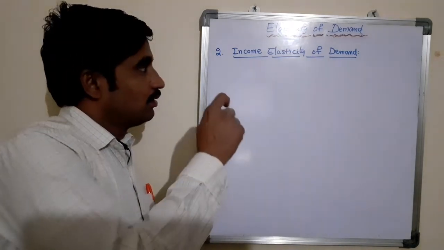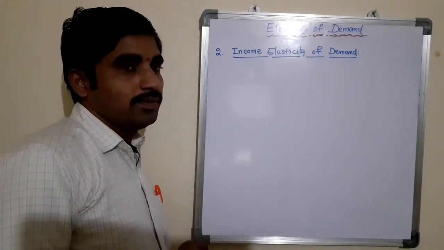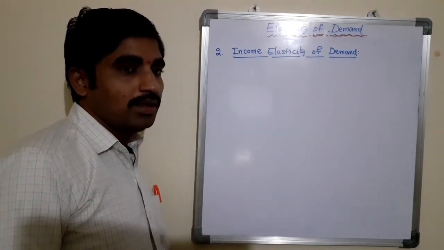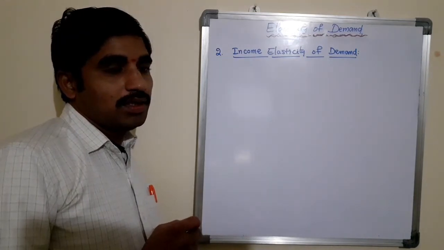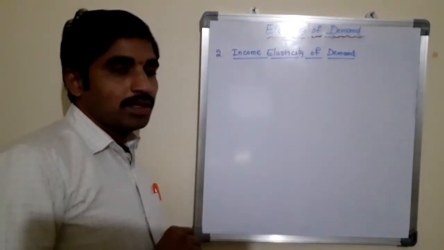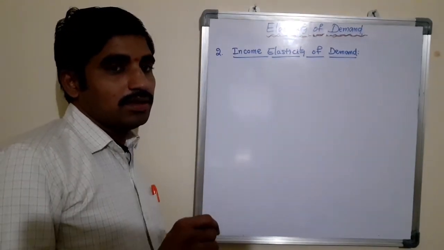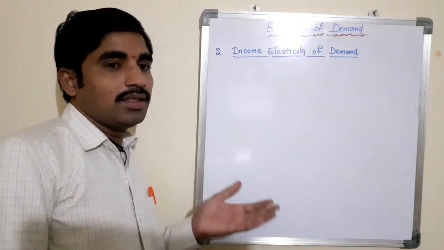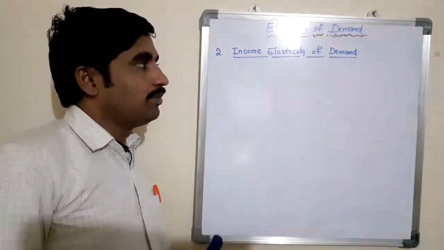Whereas coming to income elasticity of demand, the relationship between quantity demand of a commodity and the income level of the customer is always positive. It means that as the income level of the consumer increases, similarly the quantity demand of a product will increase.